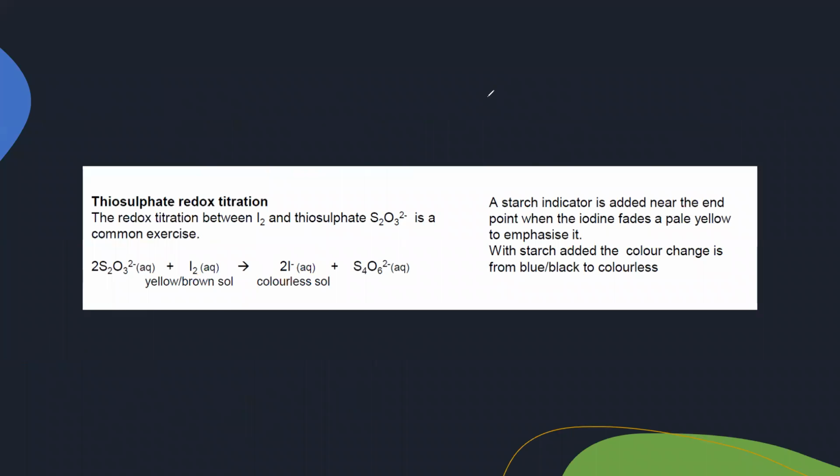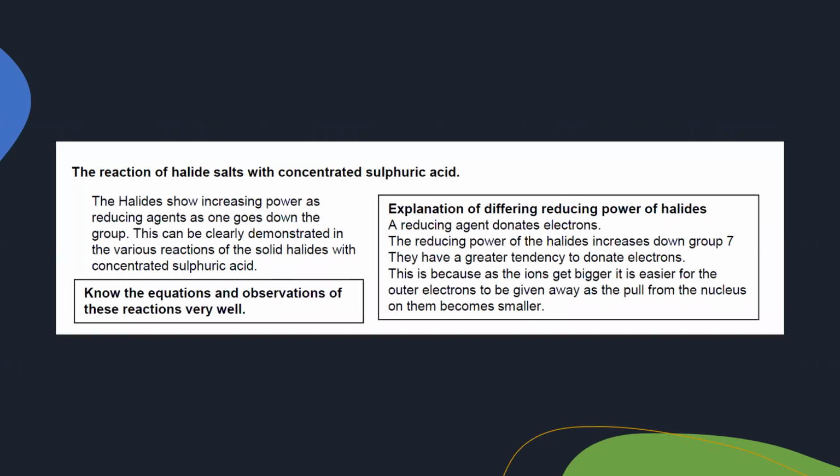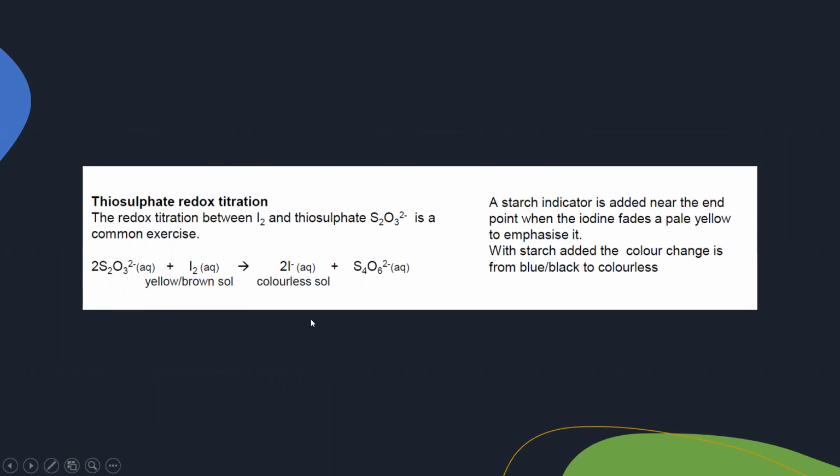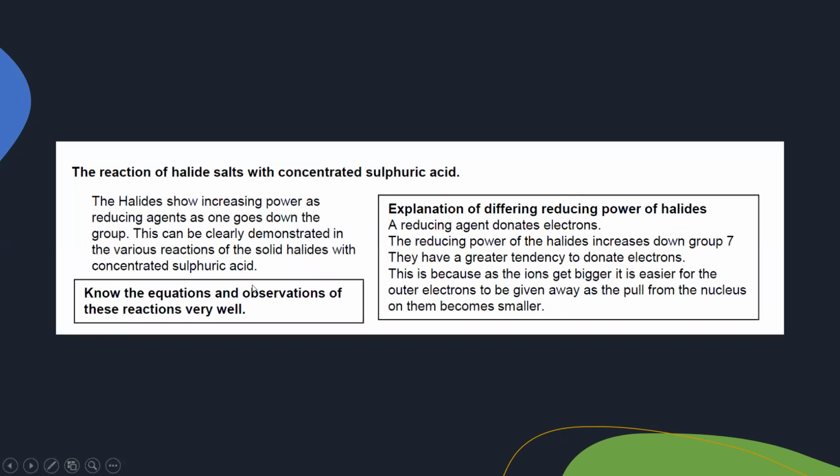Example questions related to this, like the reaction of halide with... This iodine-thiosulfate titration had full detail in the old syllabus, where you should be able to explain the whole procedure, but not now. Now they don't ask you to write the full procedure of iodine-thiosulfate titration. That is now in A2. But you should know what happens in an iodine-thiosulfate titration, because it is also a part of redox reactions. Then, the reaction of halide ions with concentrated sulfuric acid.